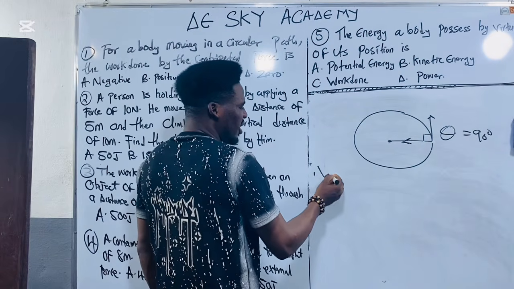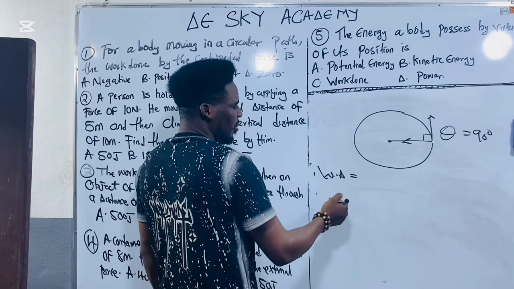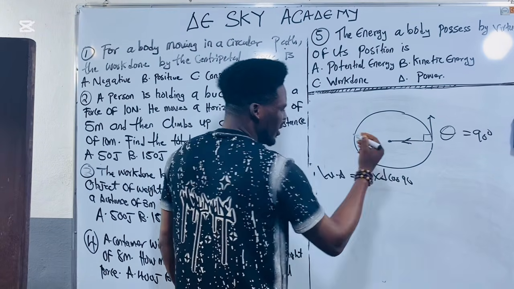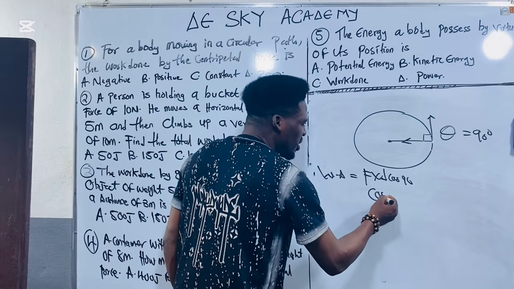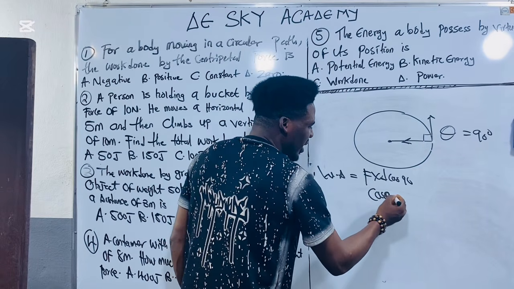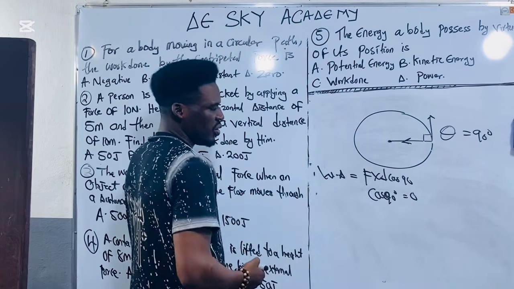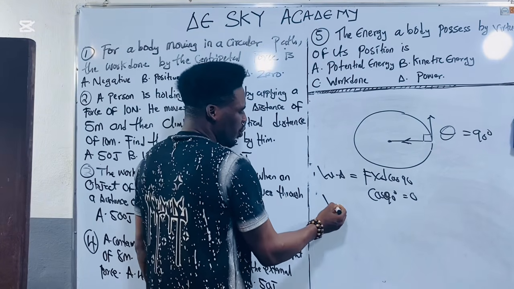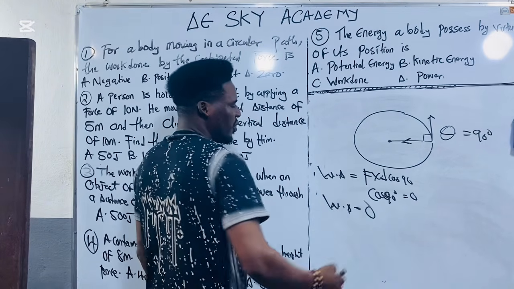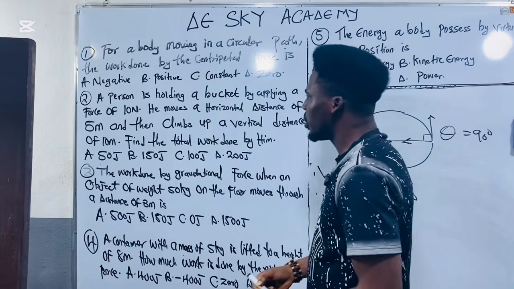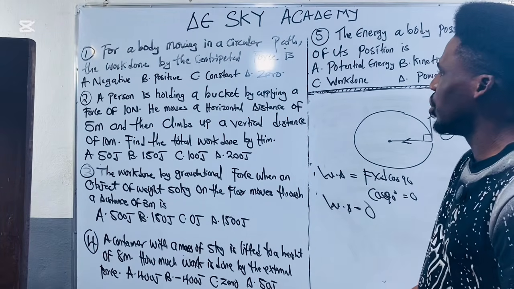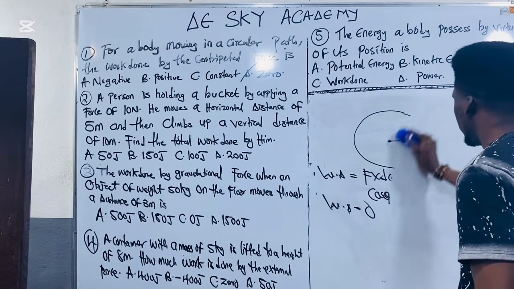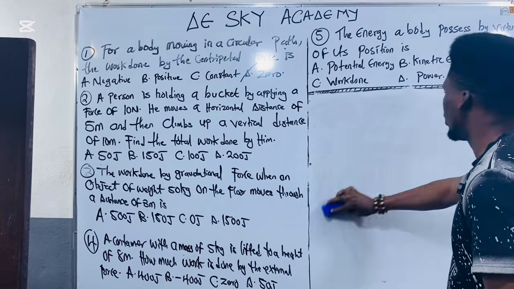So if I apply the formula for work done by centripetal force, I will have force times distance times cos 90. So the question is, what is cos 90? Cos 90 is equal to 0. So 0 times distance times force is 0. Therefore the work done by centripetal force is equal to 0. So the correct answer is option D. That is question number 1.